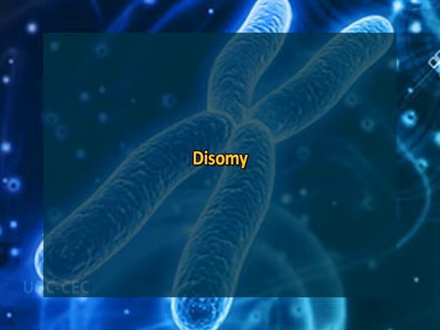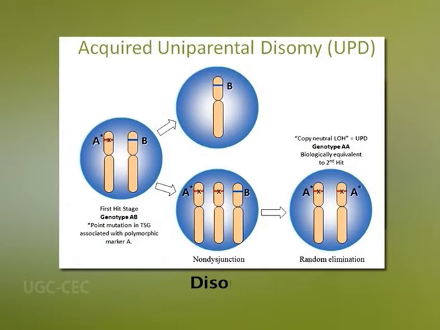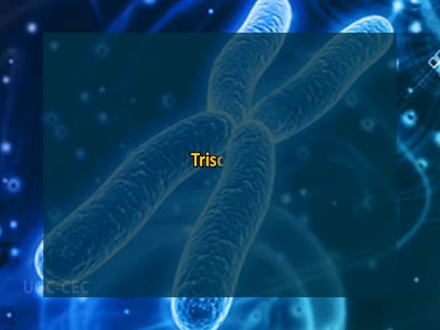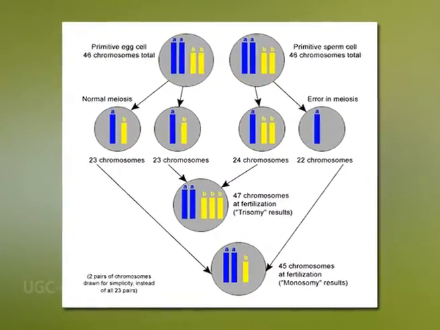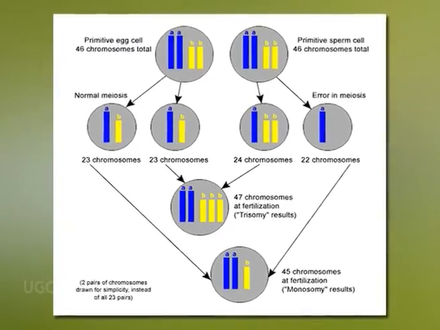Second, disomy. In this type of aneuploidy, there is presence of two copies of a chromosome. The disomy condition in humans is the normal condition. Third type is trisomy. Trisomy is a chromosomal aberration in which there is gain of one individual chromosome, for example chromosome number 21.